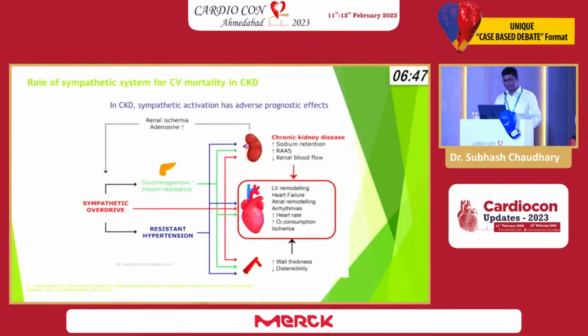In CKD, because of sympathetic activation, the patient has resistant hypertension. At the heart level, it increases LV remodeling, the risk of heart failure, atrial remodeling, the risk of arrhythmia, heart rate, O2 consumption, and the rate of ischemia. At the arterial level, it increases wall thickness and decreases distensibility. And in the kidney, it increases sodium retention and renal blood flow.